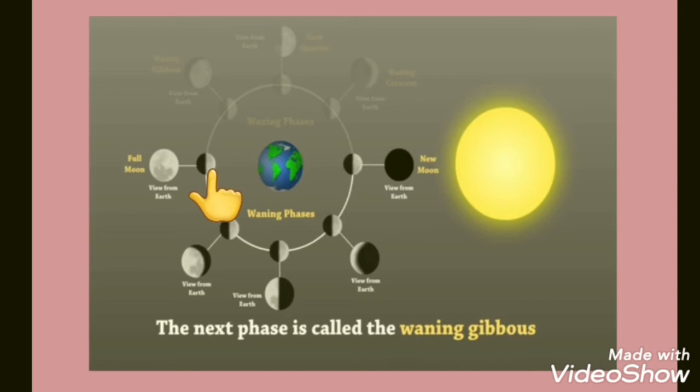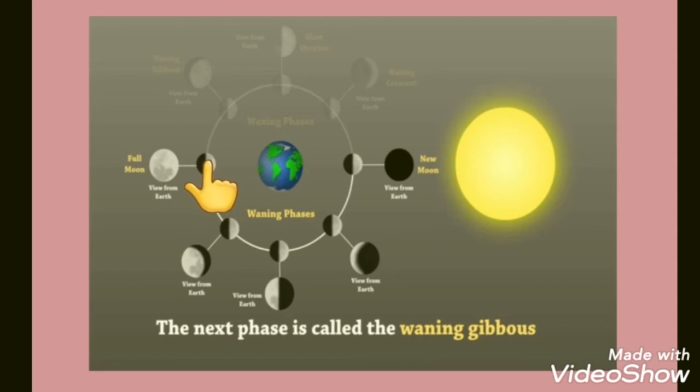As we can see, the next phase is the waning gibbous. Why will we call this part waning phases? Because now the moon starts losing its light, or decreasing the illumination. So students, when the moon is in front of the earth, we can see half of the part of the moon. Half part is visible and half part is not visible, but we can see a full moon. This is called a full moon.